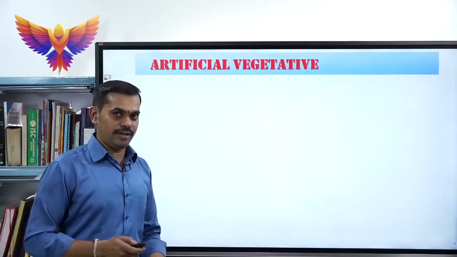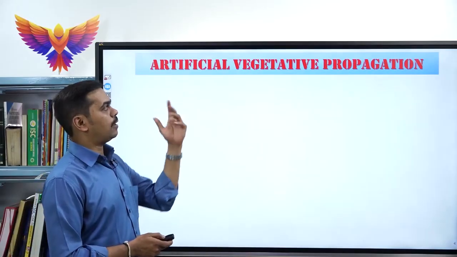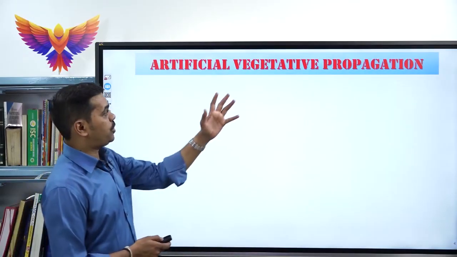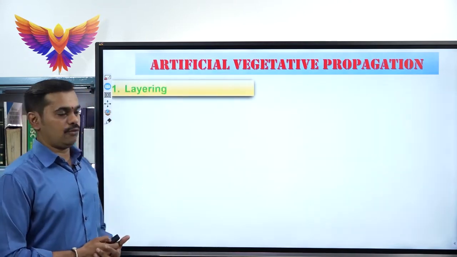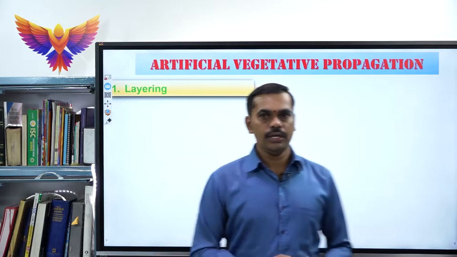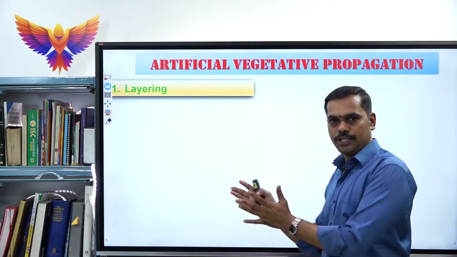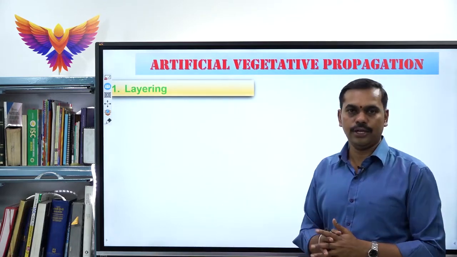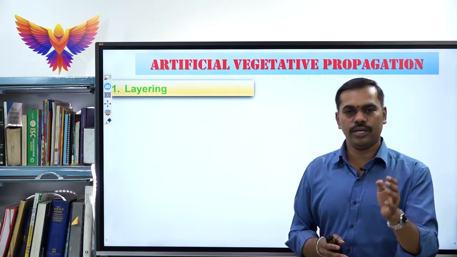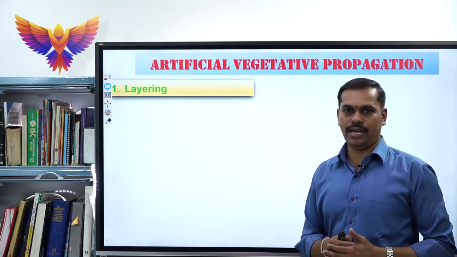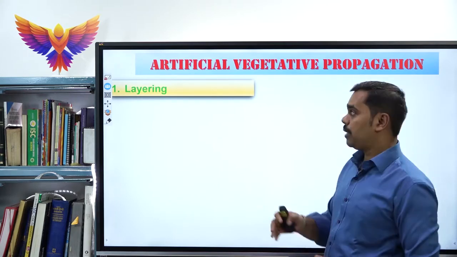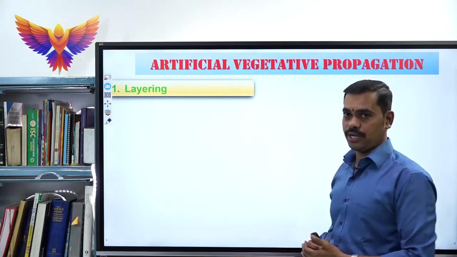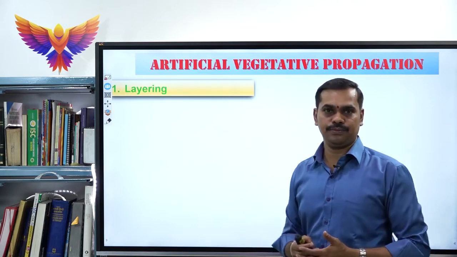So next, as I have already told, we will be learning about artificial vegetative propagation. What do you mean by artificial vegetative propagation? Naturally happening, we studied just in the previous slide: a vegetative part of the plant body that can develop into a new plant, that happens naturally in some plants. But under artificial vegetative propagation, we have some types.